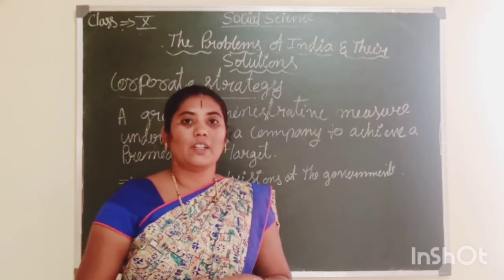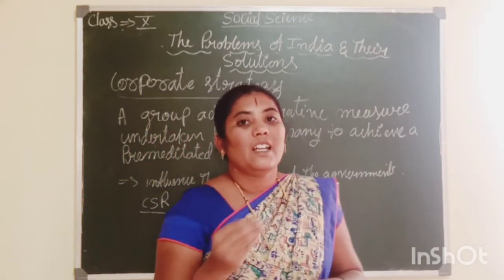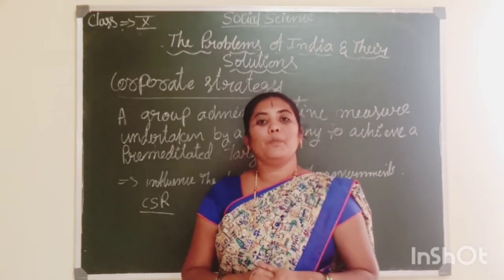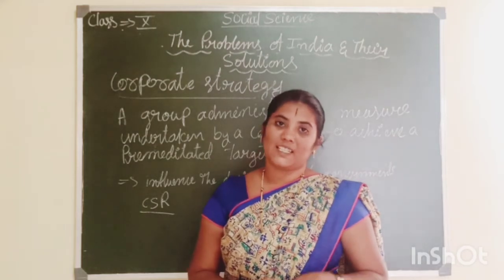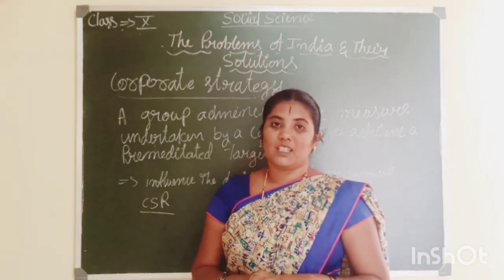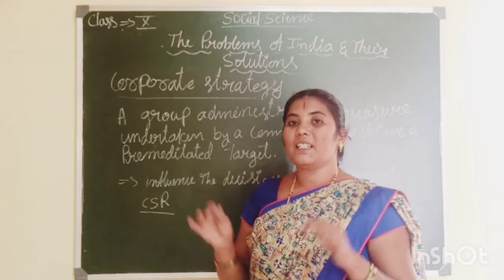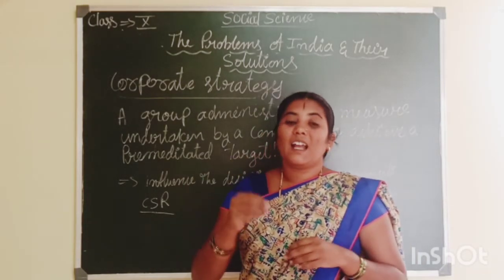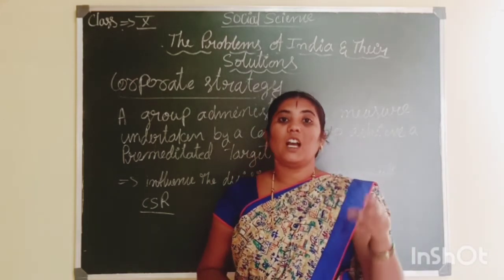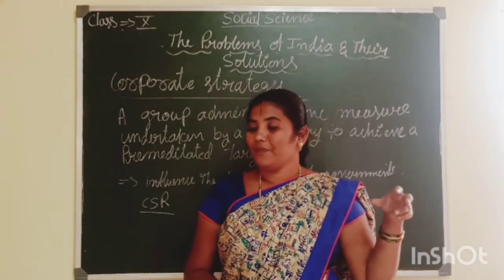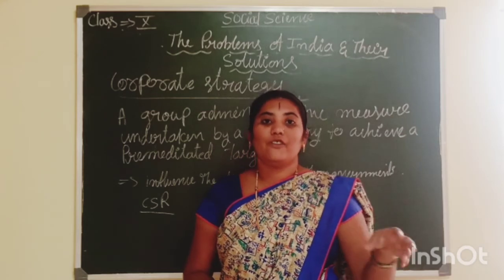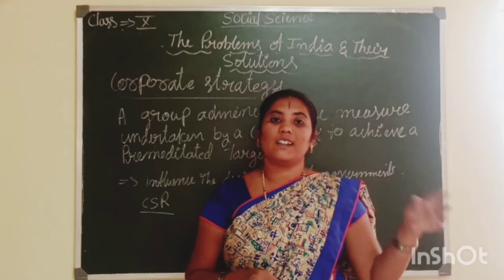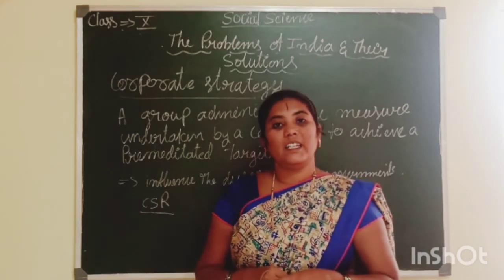Understand? It uses some techniques. Then it also provides employment opportunities. Sometimes we can see more positive effects from corporate strategy, but sometimes not positive effects. By this, a company wants to achieve more targets. So for that purpose, they are donating amounts to some social institutions, health care centers, educational institutions, construction of parks and other things.